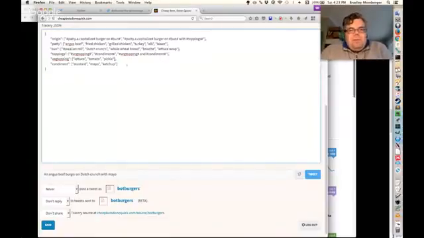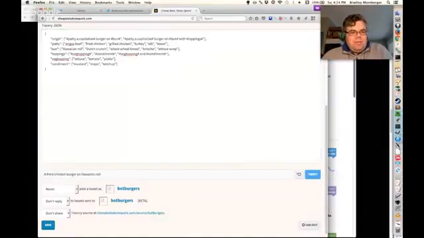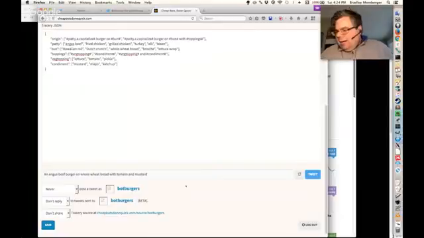Okay, so now we have veg topping or veg topping and condiment. And now maybe we just want condiment itself to be an option. So we'll actually just add that one in as well. Make sure your commas are in. Okay, so lettuce, tomato, pickle, mustard, mayo, ketchup.